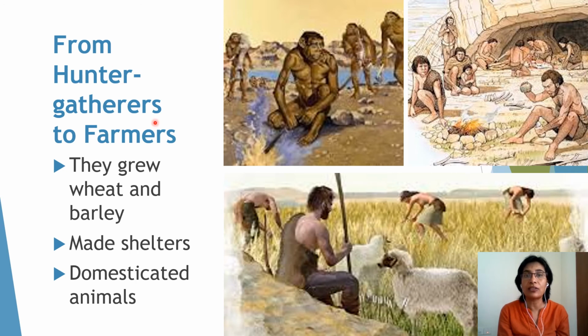From the hunter-gatherer, where he used to go from one place to another like a nomad, he became a farmer. So from hunter-gatherers to farmers. They grew wheat and barley, they made shelters, and they domesticated animals. Remember this: from hunter-gatherers to farmers, what did he do? He grew wheat and barley. What did he grow first? Wheat and barley. Then he learned to make shelters, homes, and then domesticated animals.